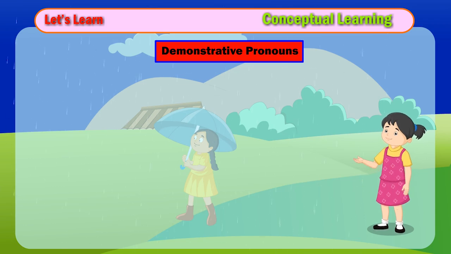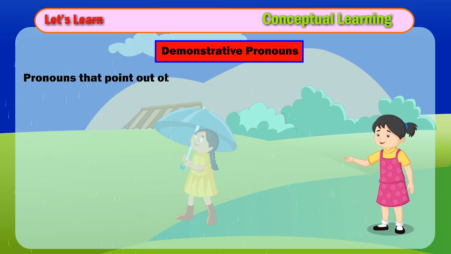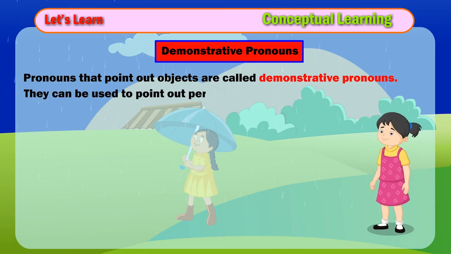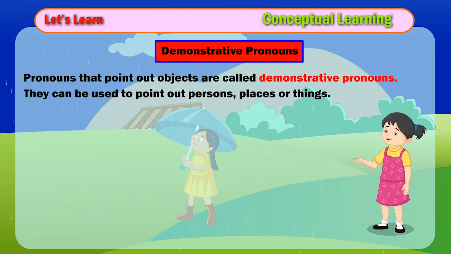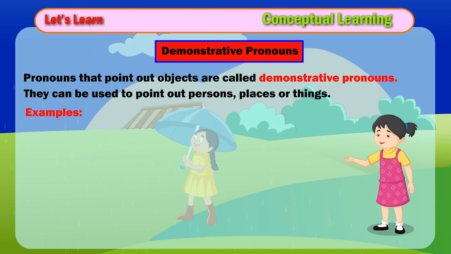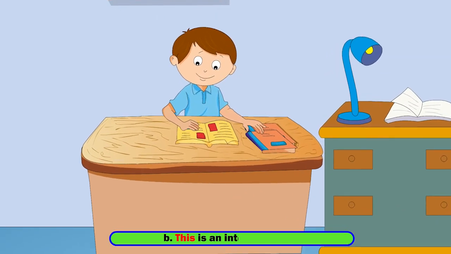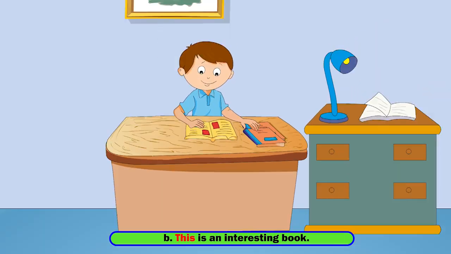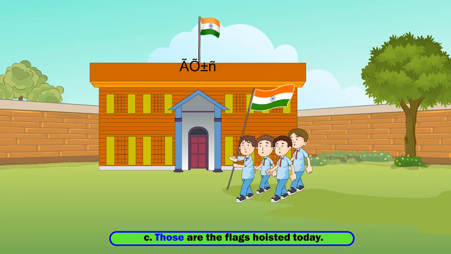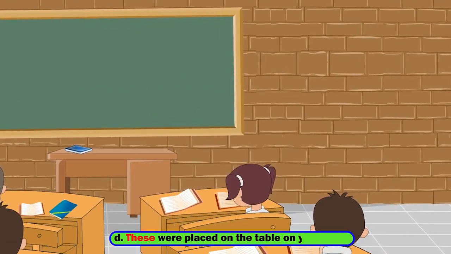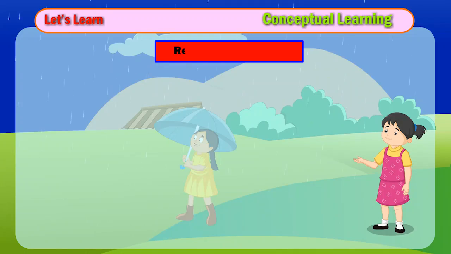Demonstrative pronouns. Pronouns that point out objects are called demonstrative pronouns. They can be used to point out persons, places, or things. Examples: A. That is a big cave. B. This is an interesting book. C. Those are the flags hoisted today. D. These were placed on the table yesterday.